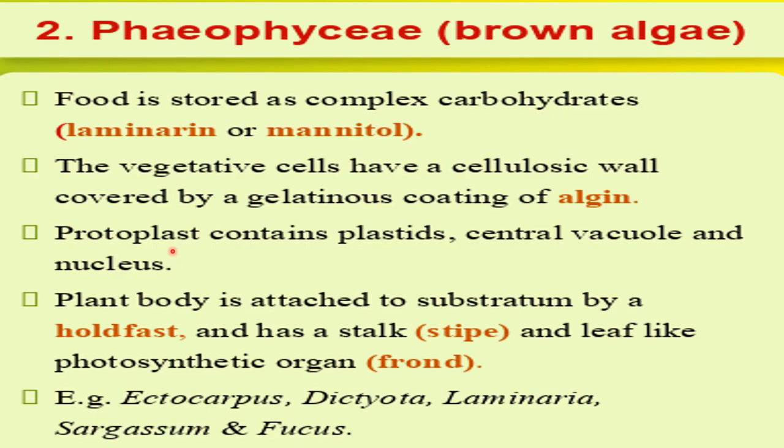So here what are the structures present inside the protoplast of Phaeophyceae? Plastids. Plastids are the structure, you can say chloroplast. Then central vacuole is present, which is a characteristic feature of the plant cells, right? And also nucleus is present, right?